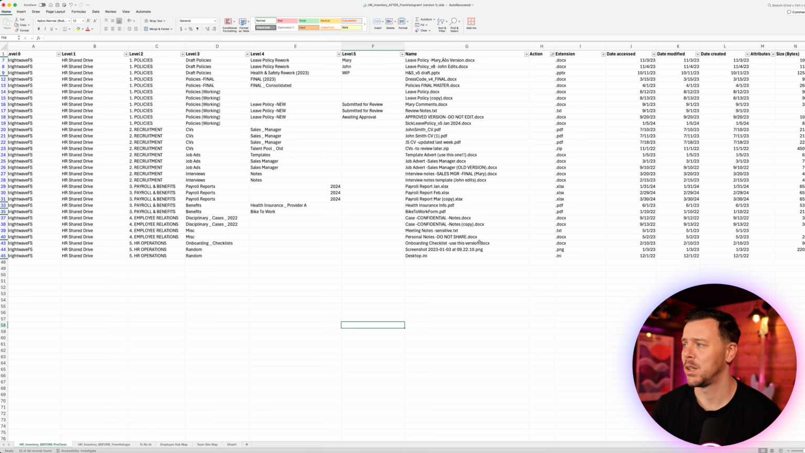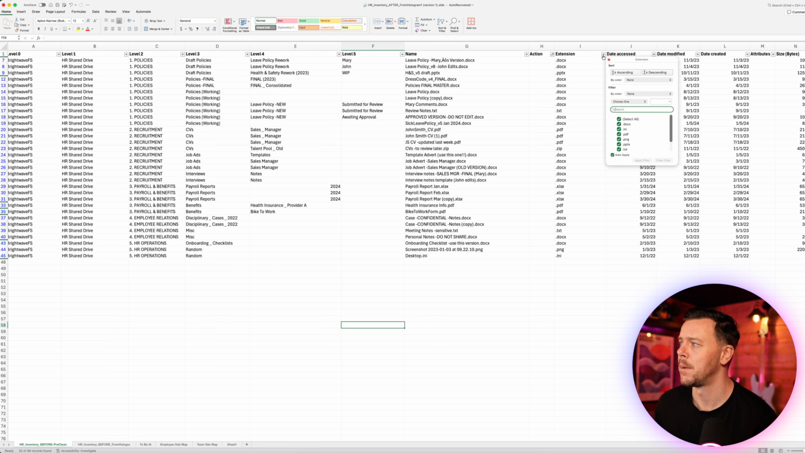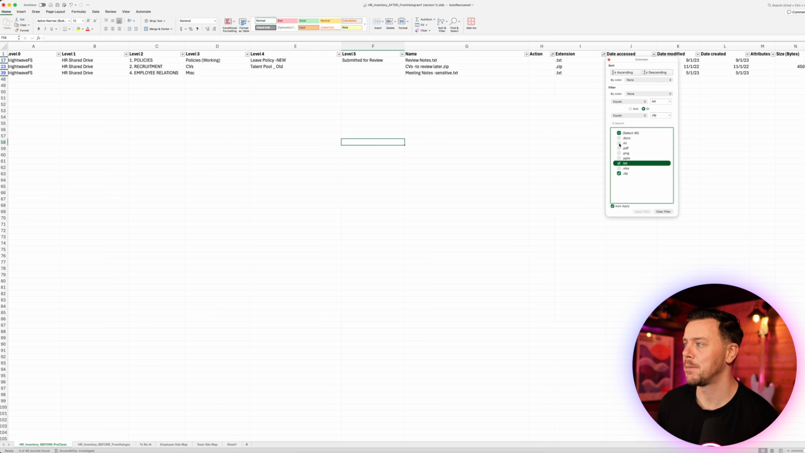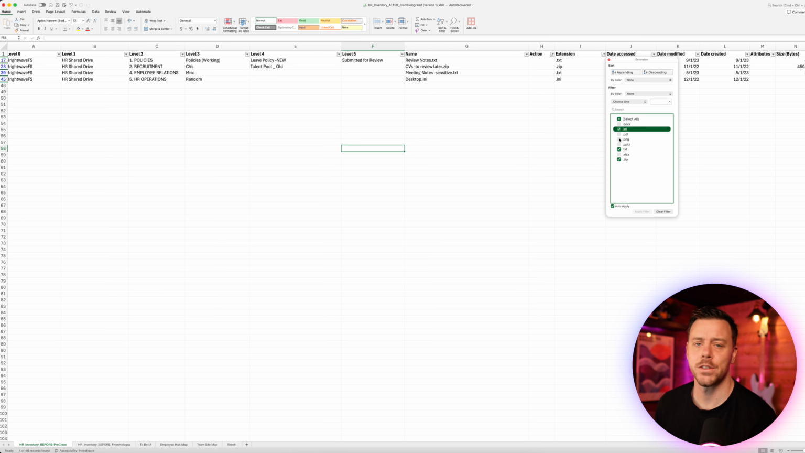I'll typically start to look for files that are obvious candidates for deletion. One tip is really to look at file extensions. This can be a big clue. If we drop this down, I usually look for the usual suspects. If I unselect all, I think zip files are often candidates for deletion. I'll look at text files, anything that looks a bit random like a .ini file, and also PNG, because it's usually lots of screenshots and stuff like that.